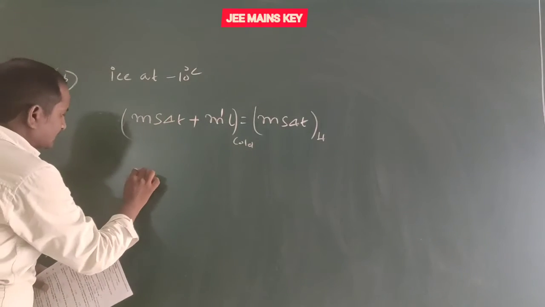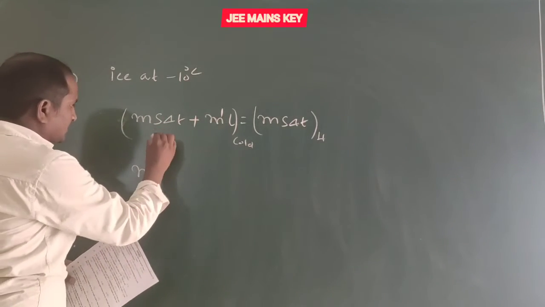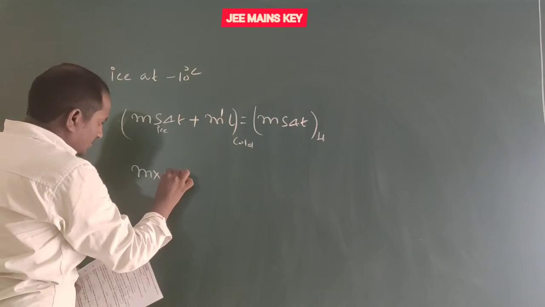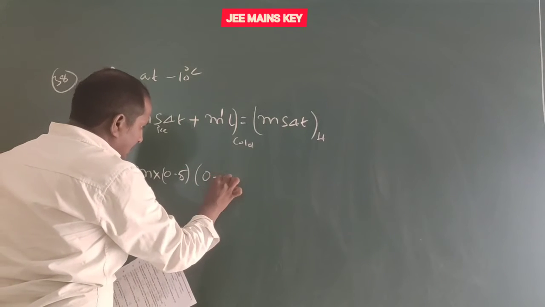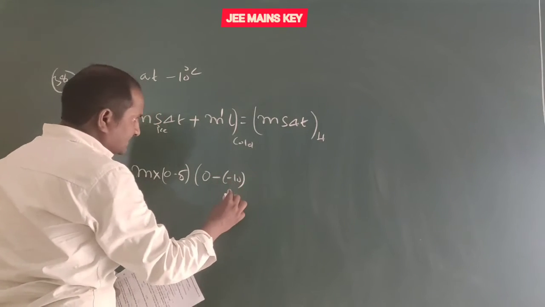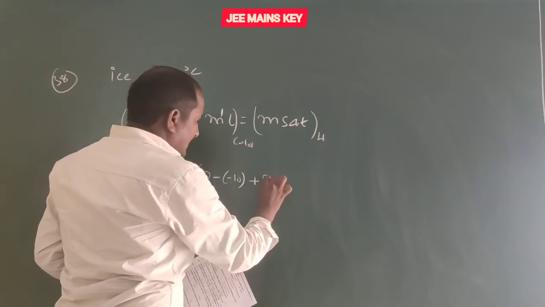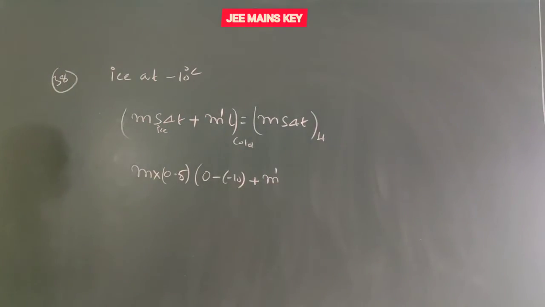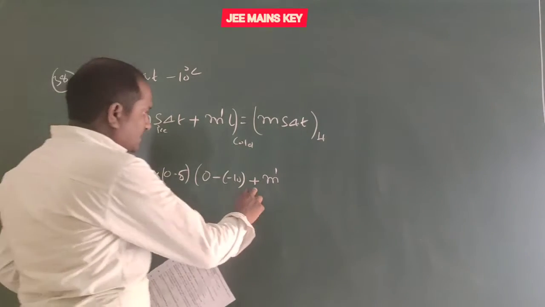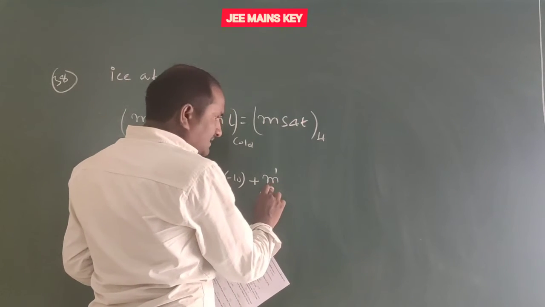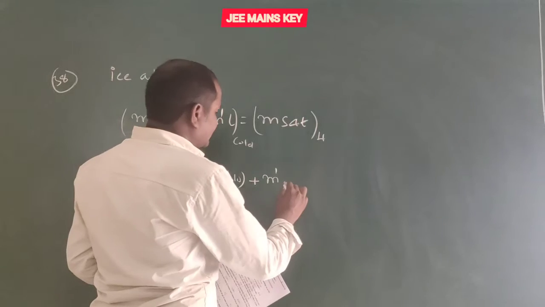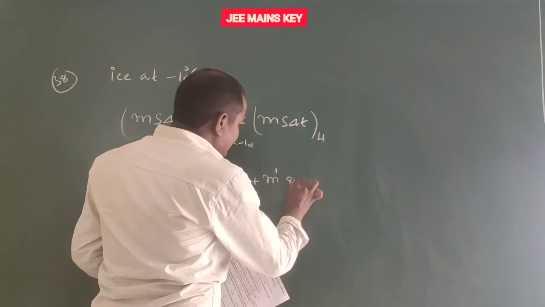Mass of ice we don't know, times specific heat capacity of the ice, that is 0.5, times change in temperature, 0 minus minus 10 degrees Celsius, plus mass m dash, the fraction of ice that converts into water, times the latent heat of ice, that is 80.